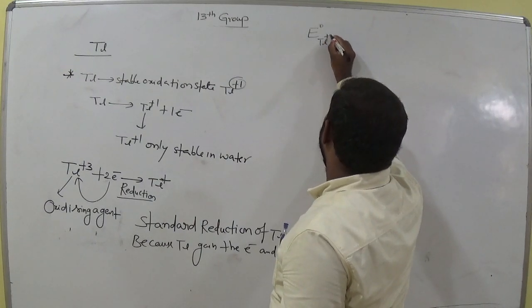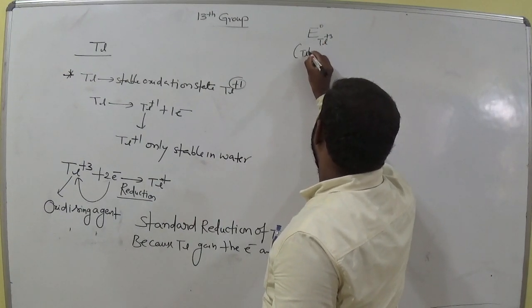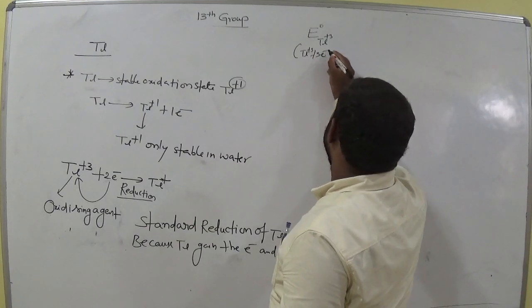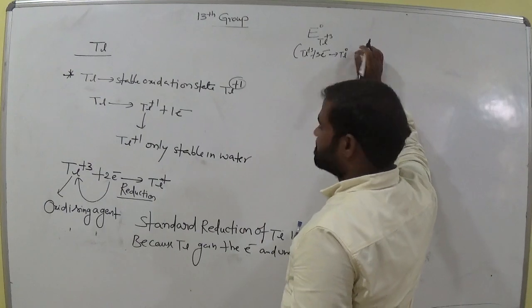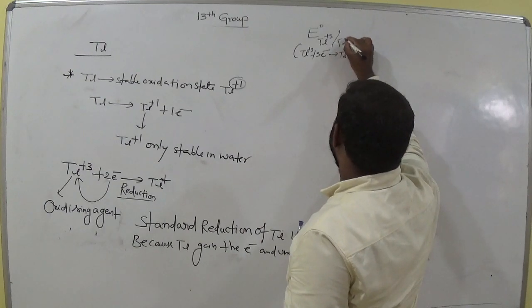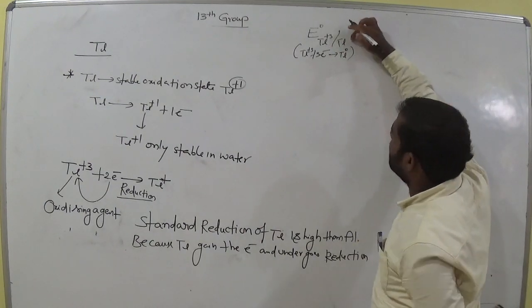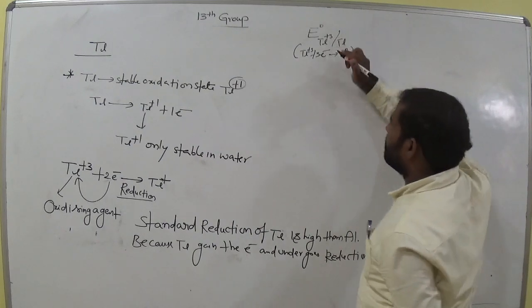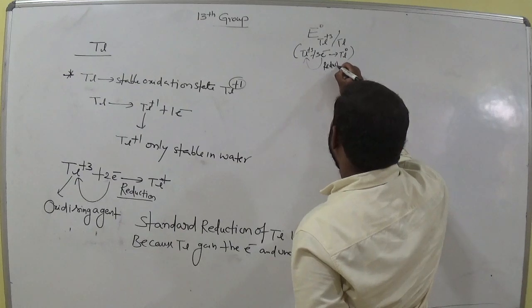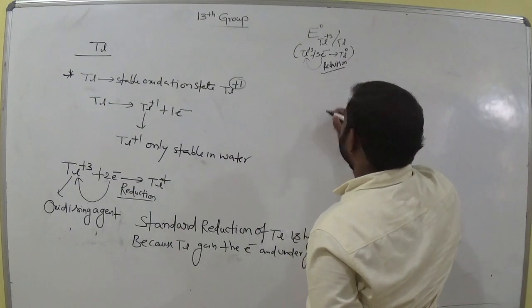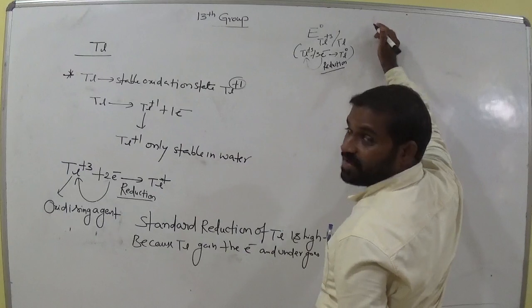thallium. Suppose thallium plus 3 gains 3 electrons. It acts as thallium in the 0 oxidation state. That is the meaning of this expression. Thallium gains 3 electrons and is converted to Tl. Gaining of electrons means reduction. What is it? Reduction. So standard reduction potentials are very high.